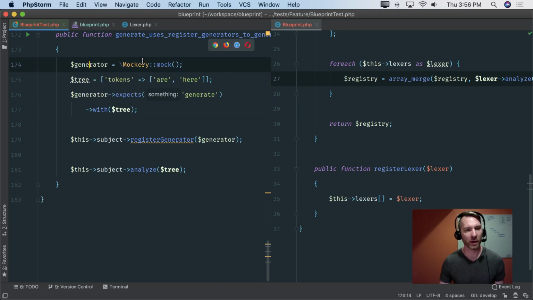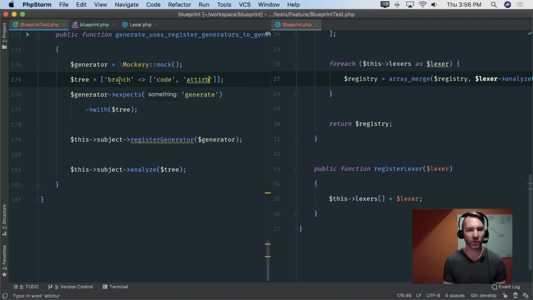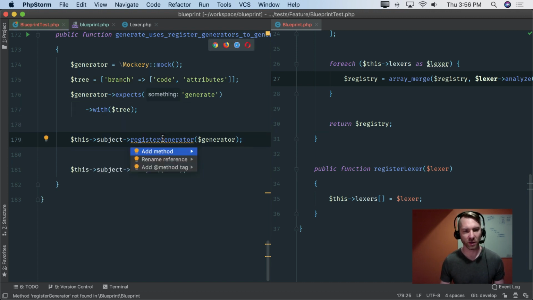Okay, so the generator is another mock. It's going to get a tree of models, or, let's call this branch, code, attributes. There we go. All right, and then register generator doesn't exist, so let's just move a little quicker here.